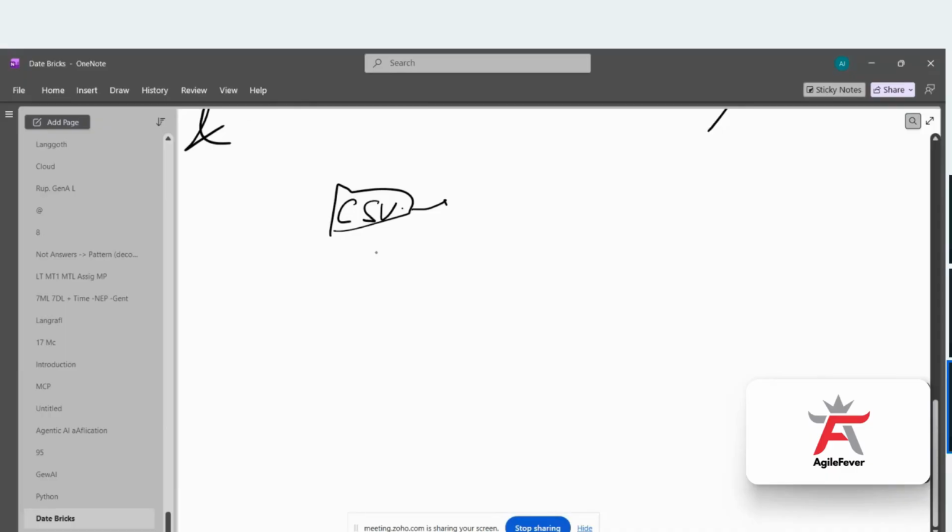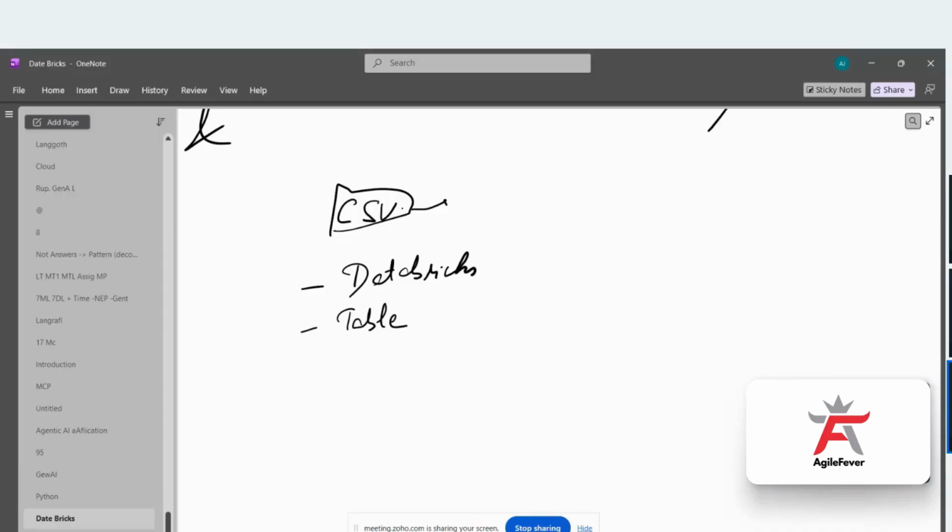Now what we will do, firstly, is import it into our Databricks. Based on that, we are going to create one table in our Databricks, so that if I want to do some analysis or run SQL queries on it, I can start running them. So based on that CSV, I can permanently store the data in my table. That is the next thing we are going to do.